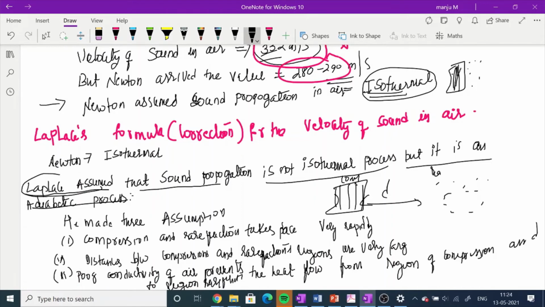So it is an adiabatic process, is what was said. Newton assumed that it is an isothermal process. To support that, what he made is that compression and rarefaction are in contact with each other. Newton assumed that, and because of that assumption the answer is wrong. So Laplace came and said, no, it is not an isothermal process, it is an adiabatic process.